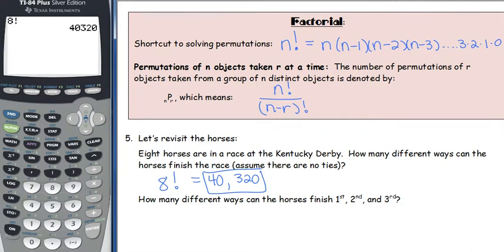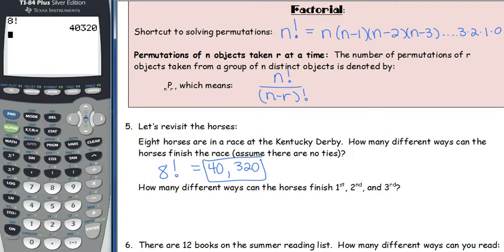Our second question there is how many different ways can the horses finish first, second, and third? So it doesn't seem so hard to do 8 times 7 times 6, but if you wanted to use the factorial, that's where this equation is going to come in. N is the total number. R is how many times you want to permutate that. So in this case, we have 8 total horses. We want to finish first, second, and third. So that would be 8P3.